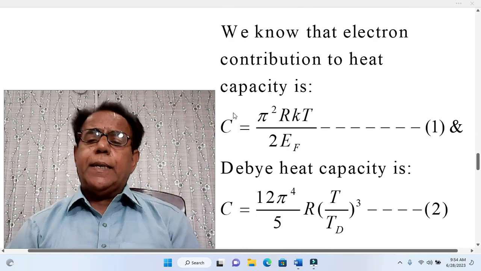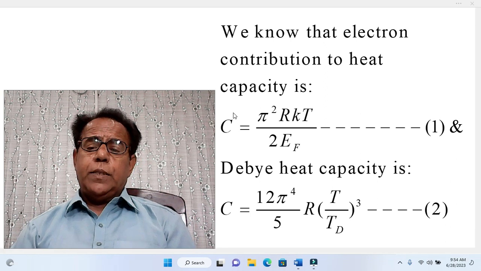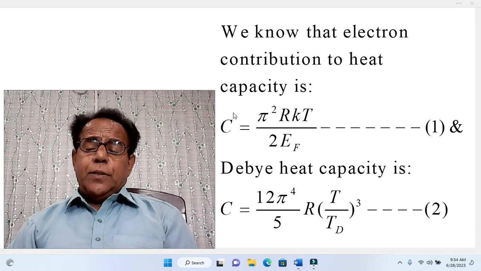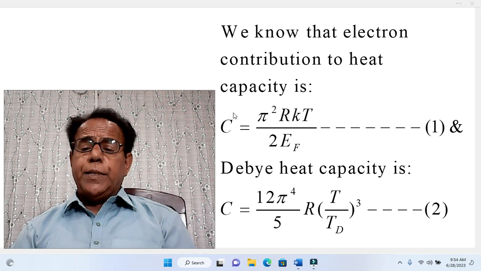We know that the electron contribution to heat capacity is C equal to π² R k T over 2 E_F, where R is the universal gas constant, k is the Boltzmann constant, T is temperature, and E_F is the Fermi energy. Equation number 1. And